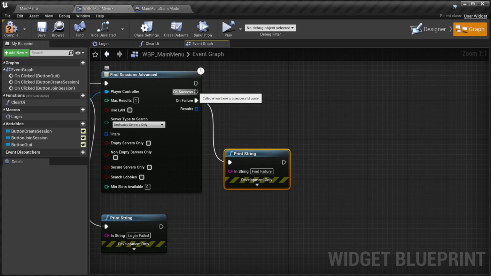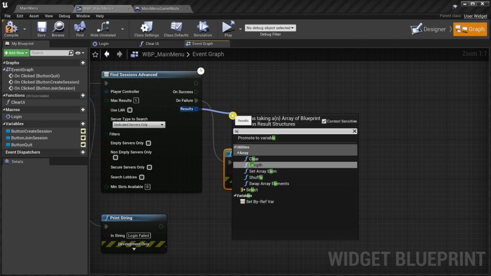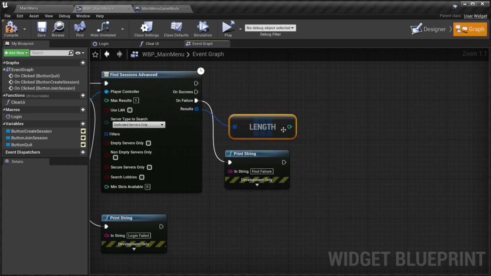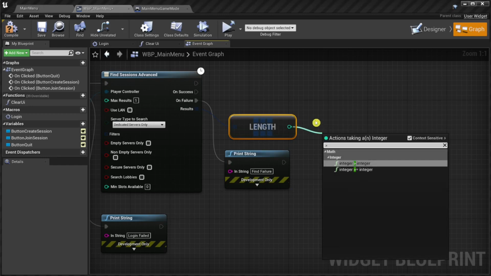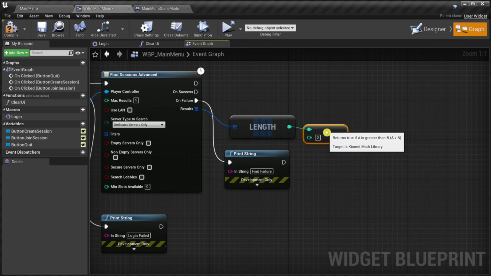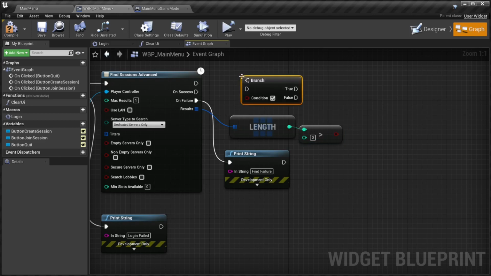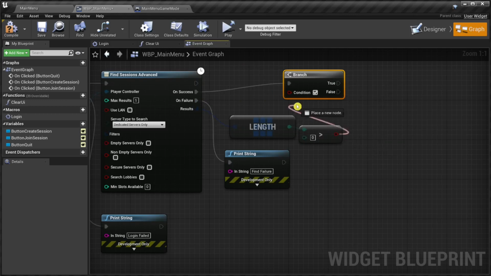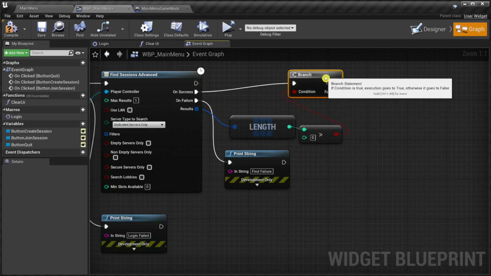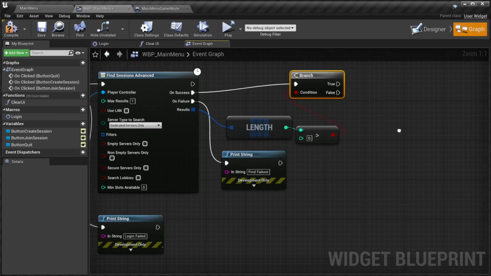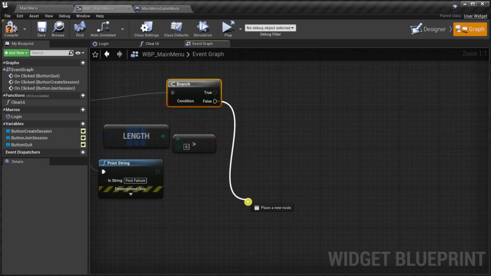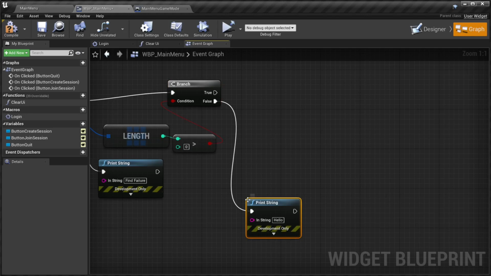And success means that we successfully search for a session, but we might still not have found any. Therefore, the next thing to do is to check the length of the array returned by find sessions. If the length is greater than 0, we actually found a session. If it is not greater than 0, we print an error message that no session was found.